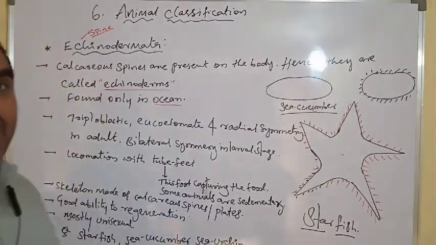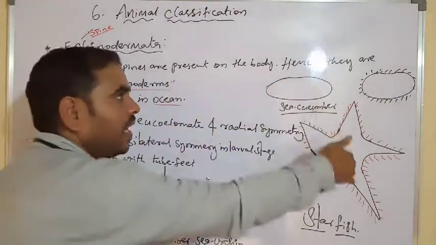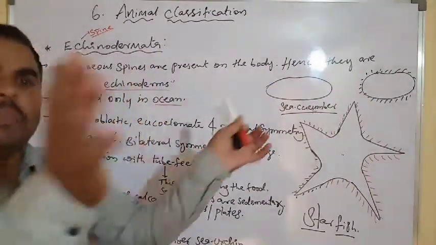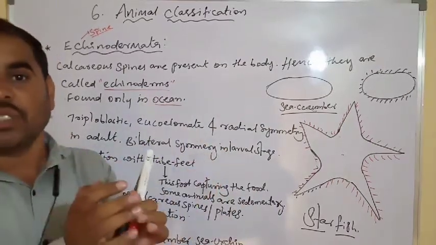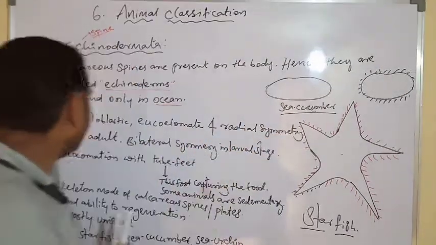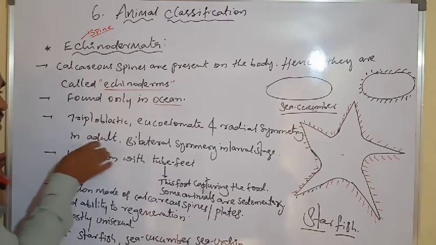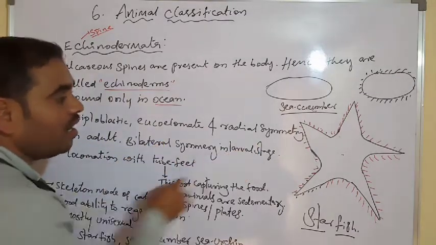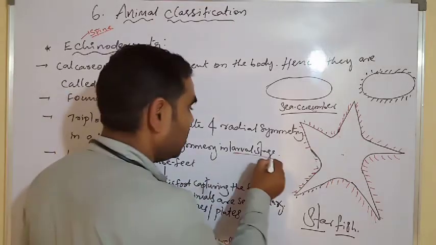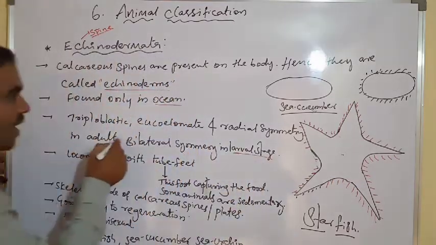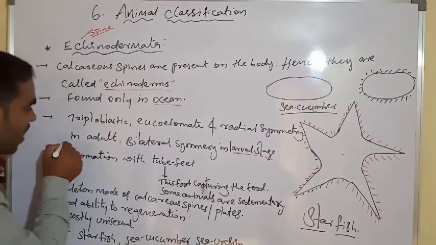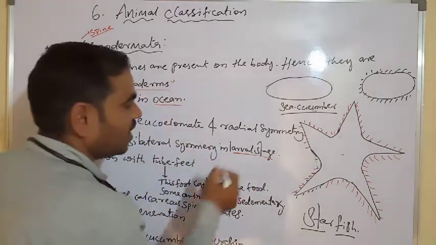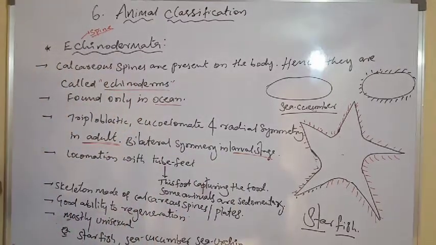So this is a sea urchin. If you cut it along any plane, it will be divided into two halves. We call this radial symmetry, and it is present in the adult. Bilateral symmetry is in the larval stage. These are the two important points: radial symmetry is present in adults, and bilateral symmetry in the larval stage.